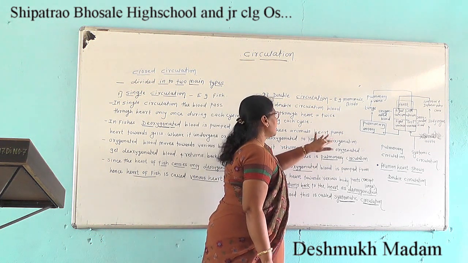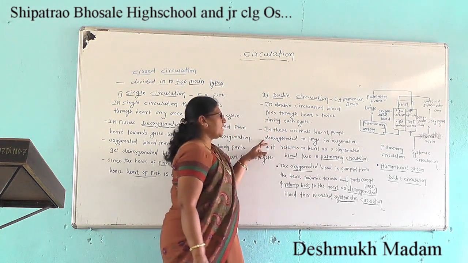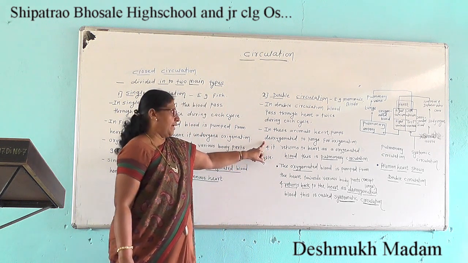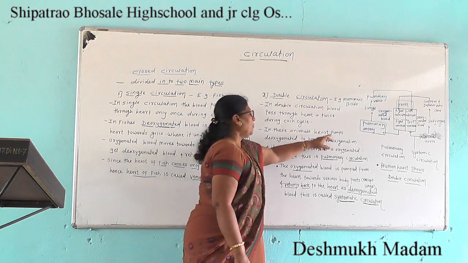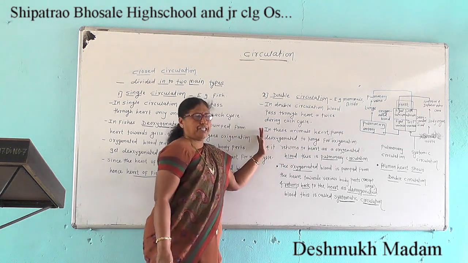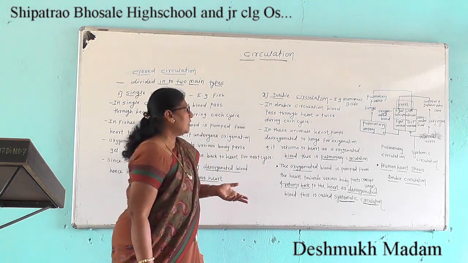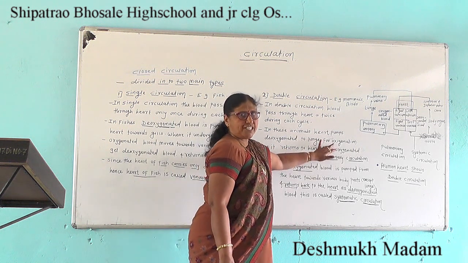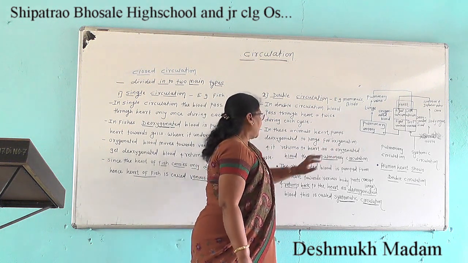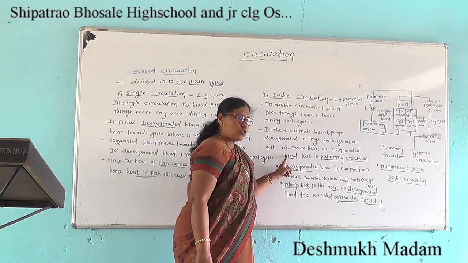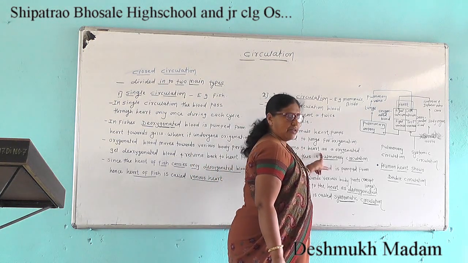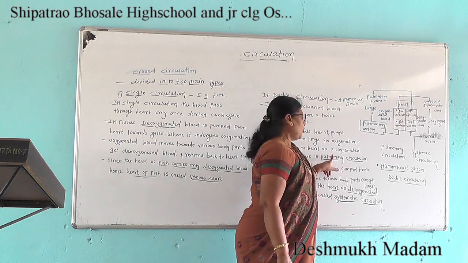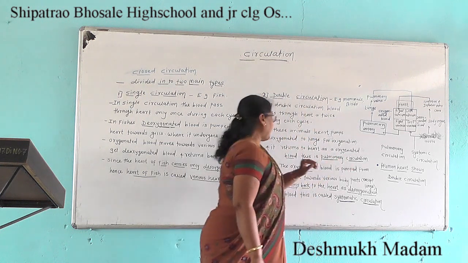In these animals, the heart pumps deoxygenated blood to the lungs for oxygenation, and it returns to the heart as oxygenated blood.